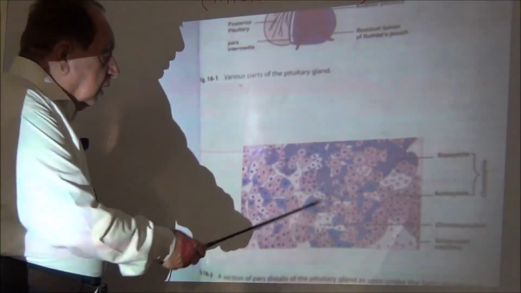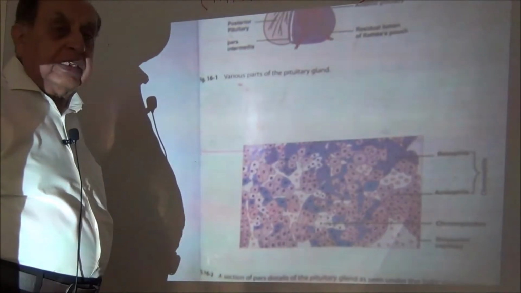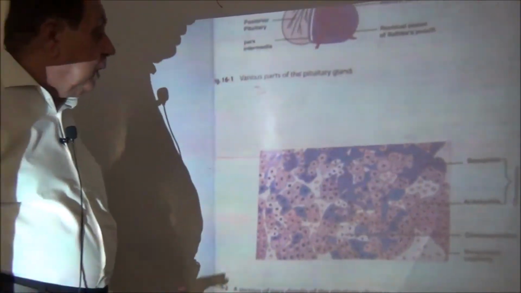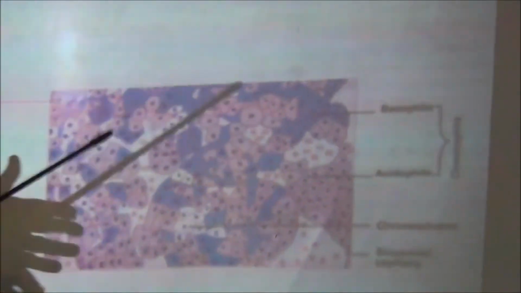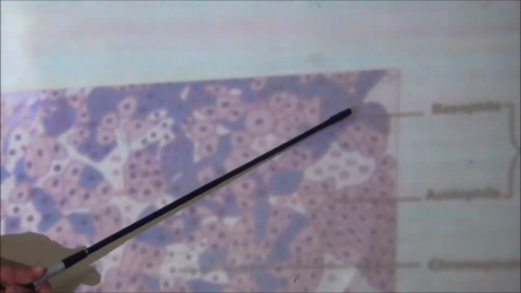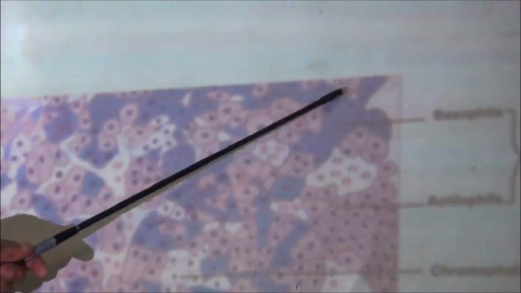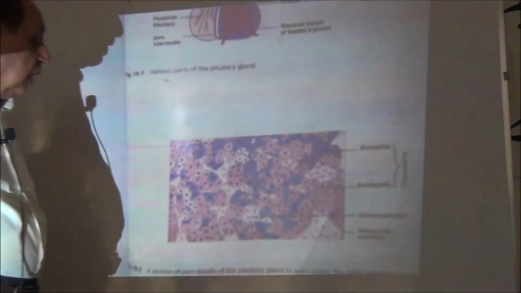Next one is the chromophil cell. Now, these chromophil cells are further divided into acidophilic cells and basophilic cells. They are in the form of cords. Now, acidophilic cells are pink or red in color, having a nucleus in the center. They stain acidophilic, while the basophilic cells are bluish in color and they stain blue. They also have a rounded nucleus in the center.